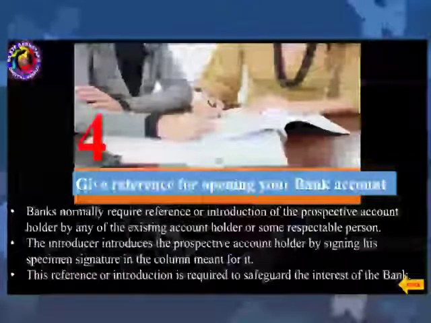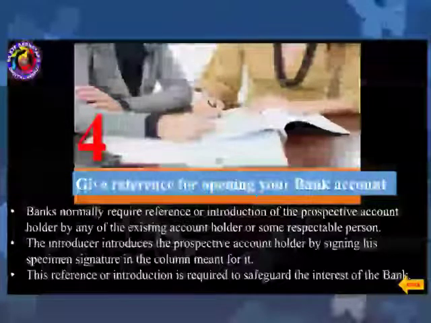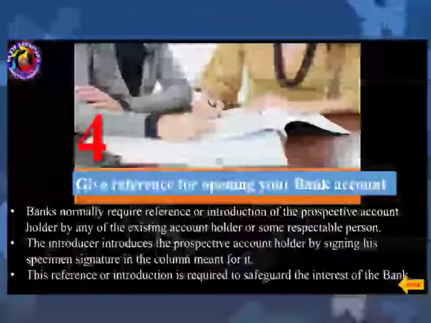Once you have filled up the form, the next procedure is you need to give a reference for opening your bank account. Banks normally require reference or introduction of the prospective account holder by any of the existing account holders or some respectable person. For example, if you want to open an account in Canara Bank in Jalnagar branch, when you go to the bank, you need somebody who already has an account in that branch to introduce you by doing the introducer sign.